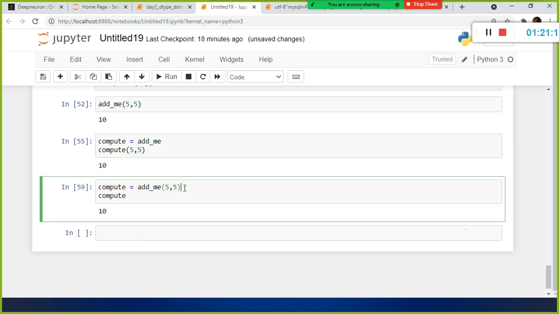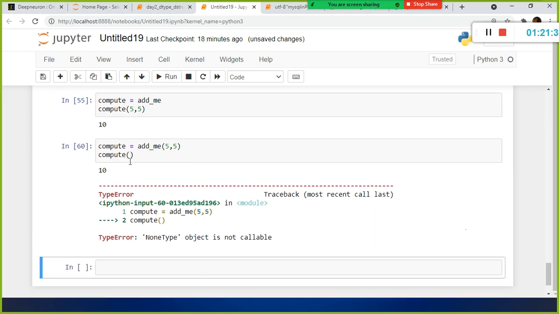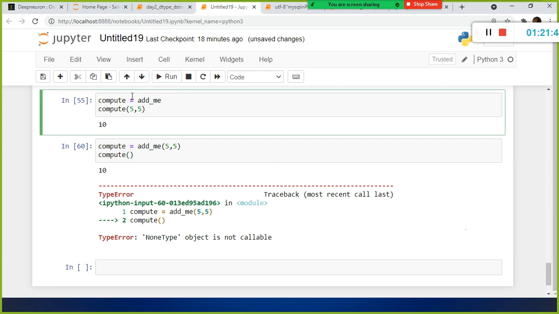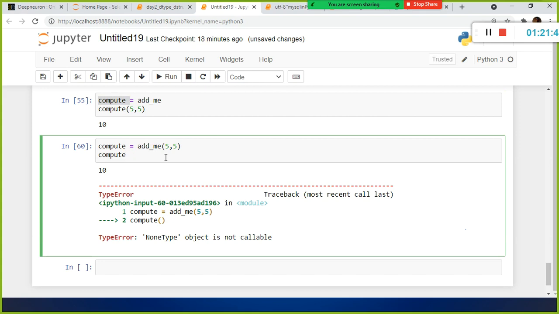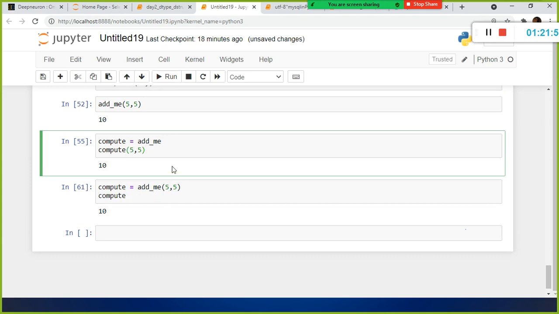But here you are invoking the function directly, and then the output value you store in compute. But here you cannot use parenthesis. Why? Compute is not a function, because it is not pointing to the add_me function. It has the value returned by this function. It is not a function at all. Whereas here you made this variable also a function, roughly speaking. That is what is happening. Hope you understood. It's a very basic thing. Most of them don't understand these things.